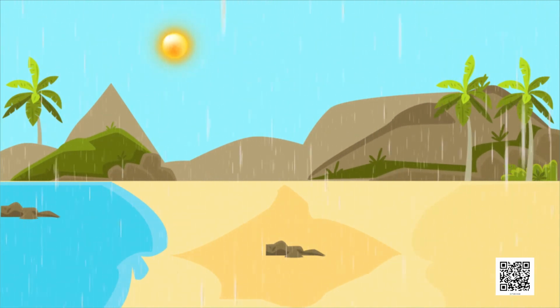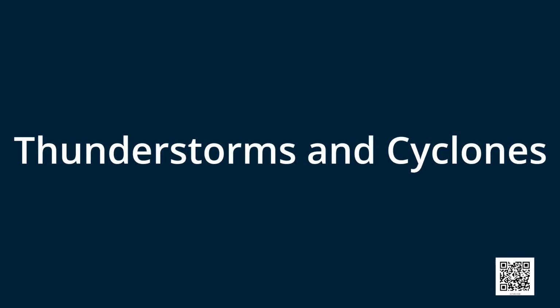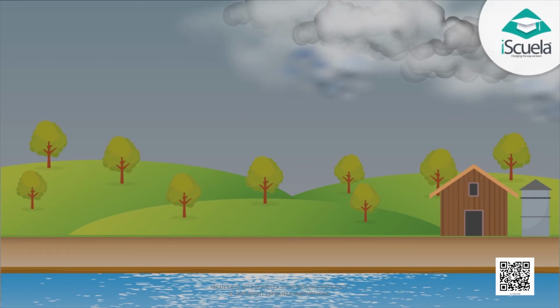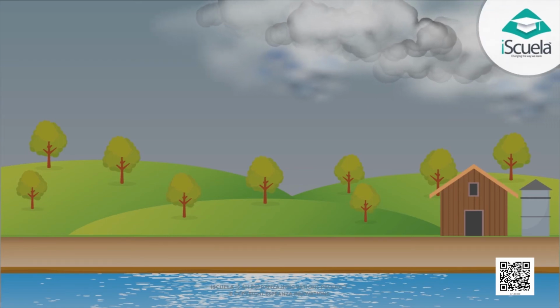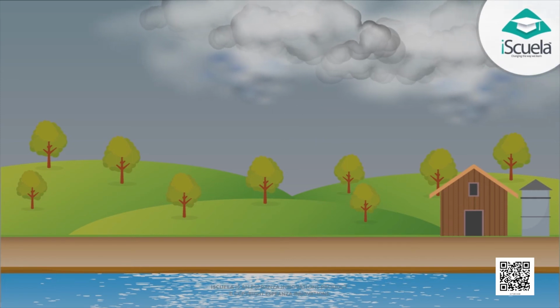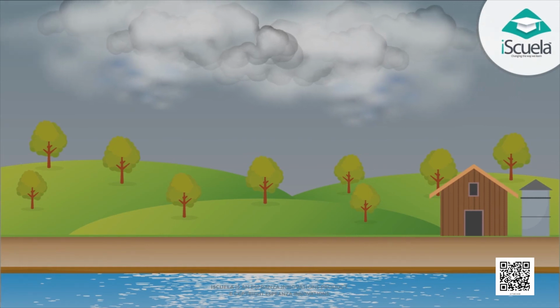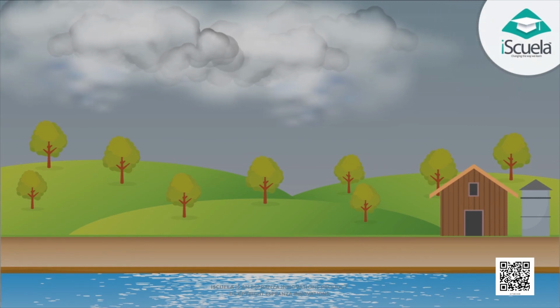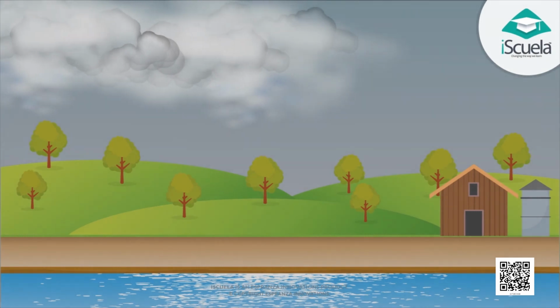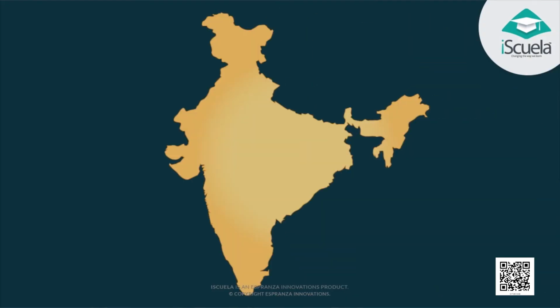Students, now let us study thunderstorms and cyclones. Do you know why we hear a loud sound called thunder and see bright flashes of lightning during a storm? Let us see. Thunderstorms develop in hot, humid tropical areas like India very frequently.